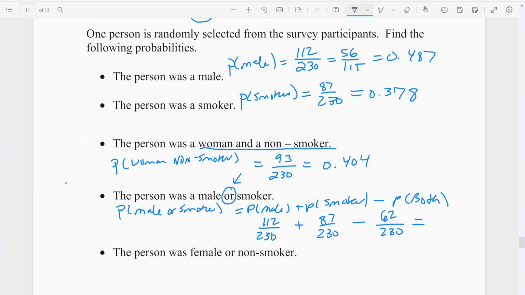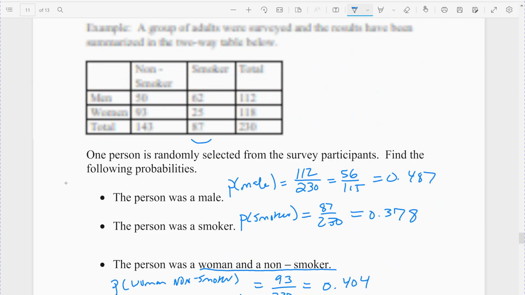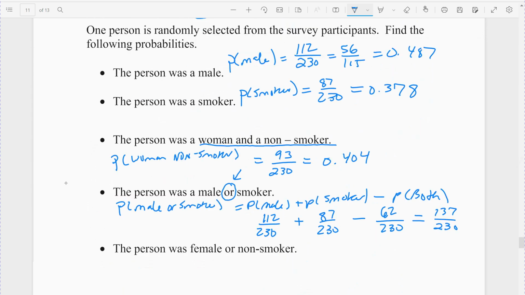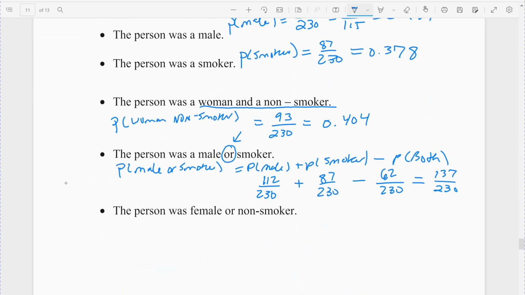So 112 plus 87 minus 62, divided by 230, comes out to 137 out of 230. There's an alternative way you could do it. You could go through where I've got this circled and just count up, not the totals, but the 50, the 62, and the 25. That should add up to 137. But your rule of thumb is always use the formula, because it will always do the subtraction for you. The decimal comes out 0.596, so almost 60% of them were men or smokers.